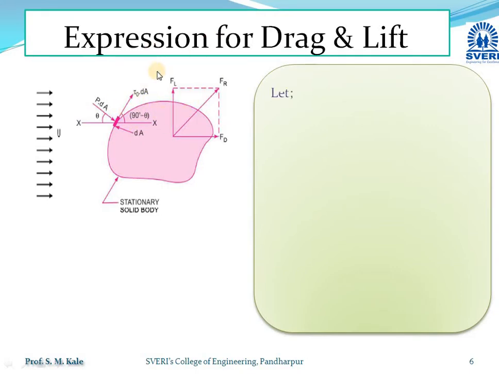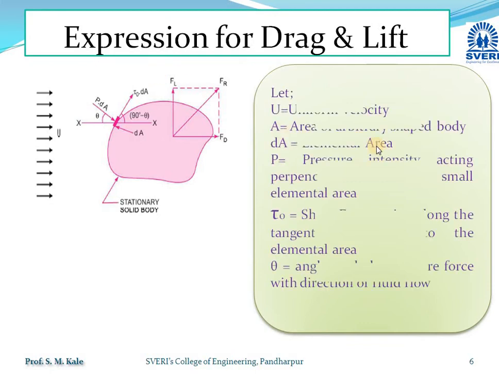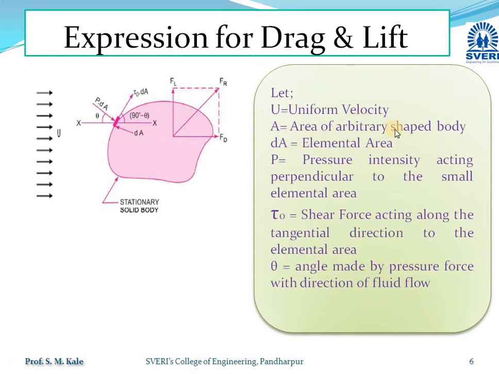Here we have considered that U is the uniform velocity, A is the area of the arbitrary shaped body, dA is the elemental area, P is the pressure intensity acting perpendicular to the small elemental area, and tau 0 is the shear stress acting along the tangential direction to the elemental area. Theta is the angle made by the pressure force with the direction of flowing fluid.